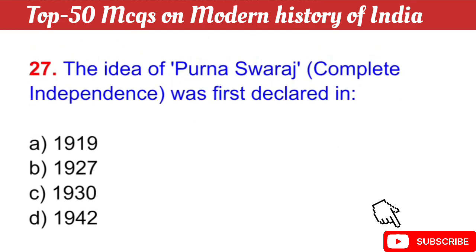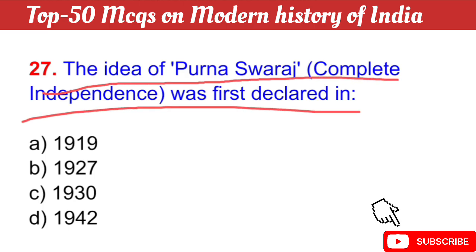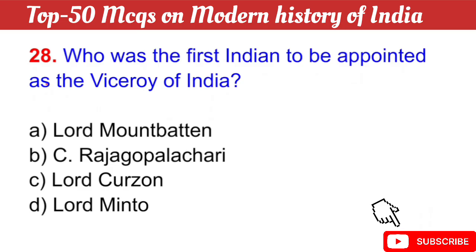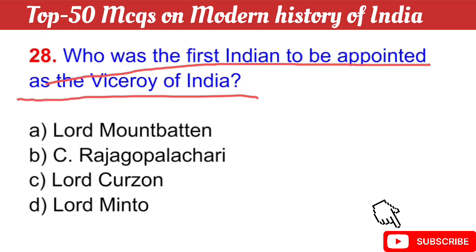Question number 27: the idea of Purna Swaraj, complete independence, was first declared in. The right answer is option C, 1930. Question number 28: who was the first Indian to be appointed as the Viceroy of India? The right answer is option B, C. Rajagopalachari.